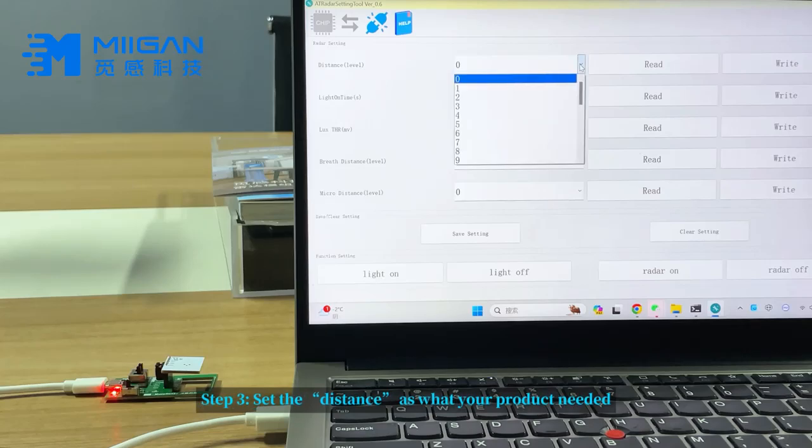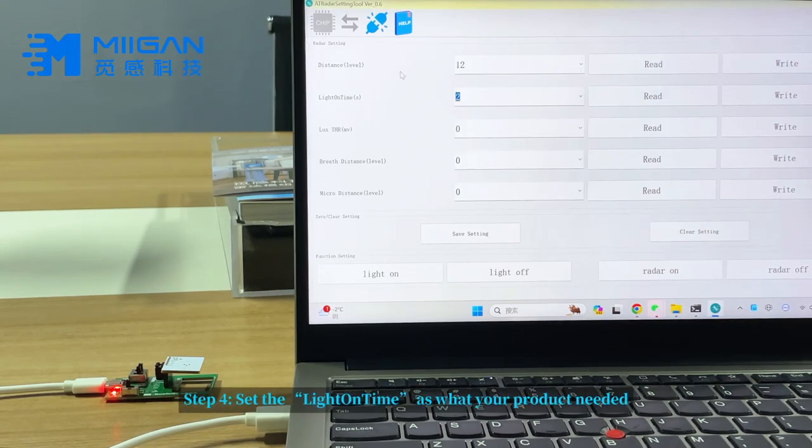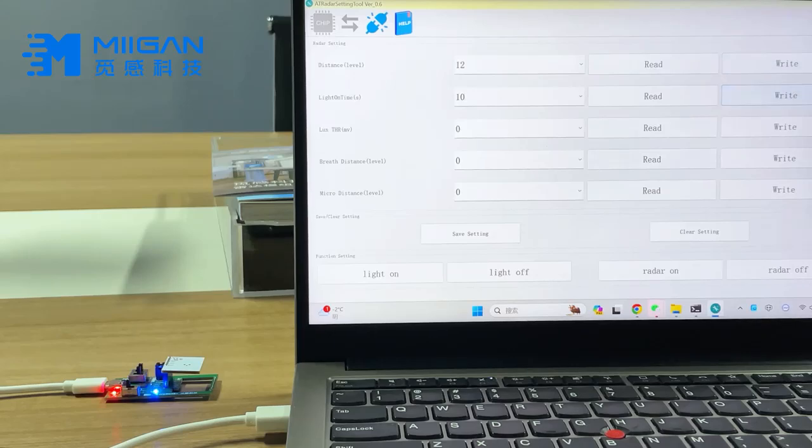Step 3. Set the distance as what your product needed. Step 4. Set the lighting time as what your product needed. Last step. Remember to click Save your parameter.